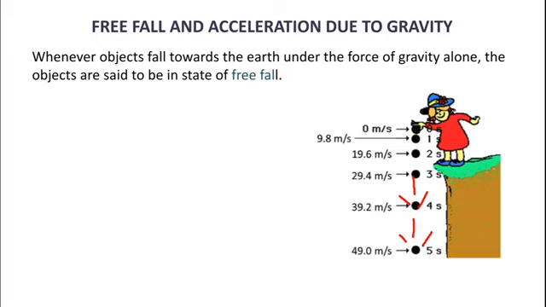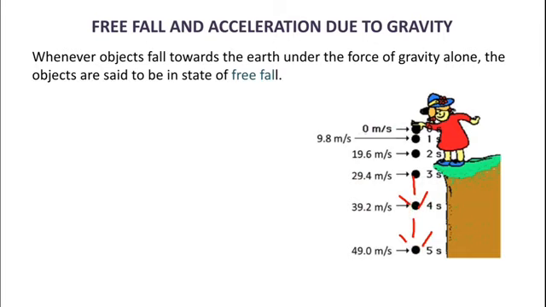So velocity can change if either the magnitude changes, or its direction changes, or both the magnitude as well as direction change. Here in this case, you can see that the magnitude is changing but the direction remains constant. But due to the change in magnitude, we can say the velocity is changing.